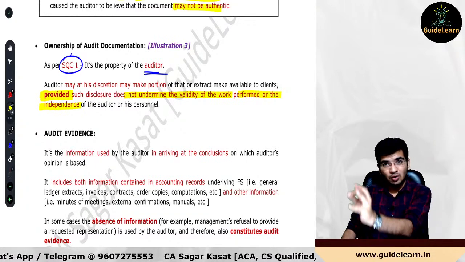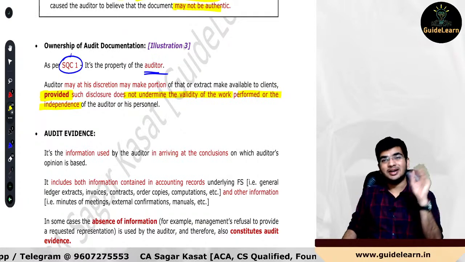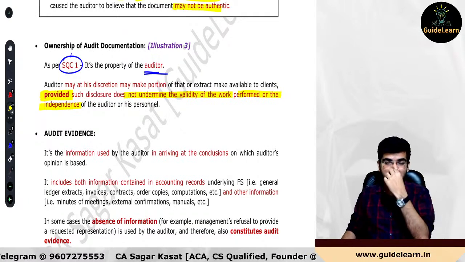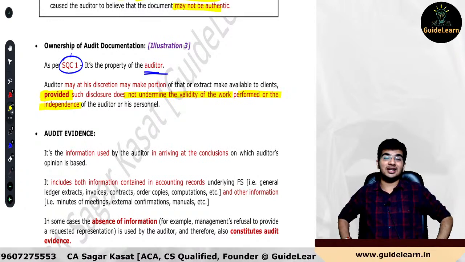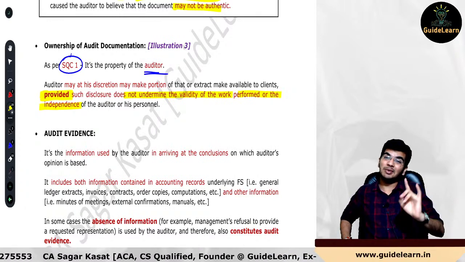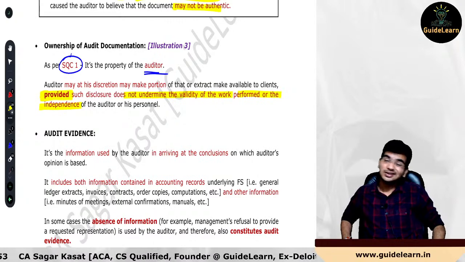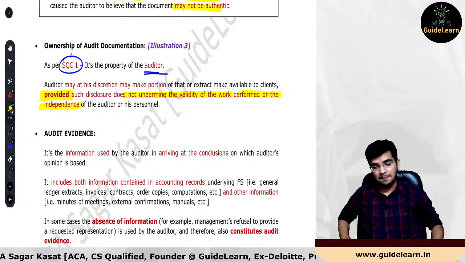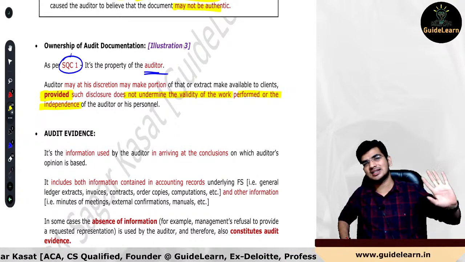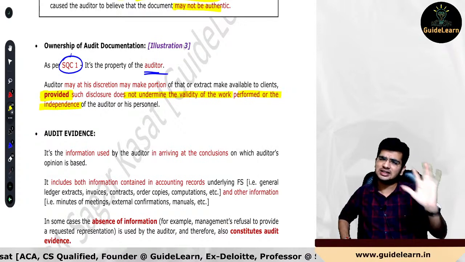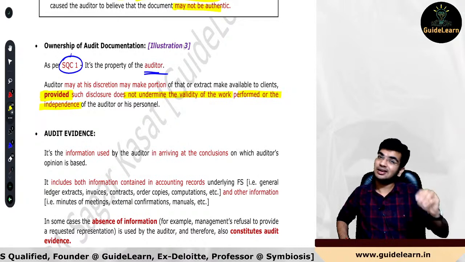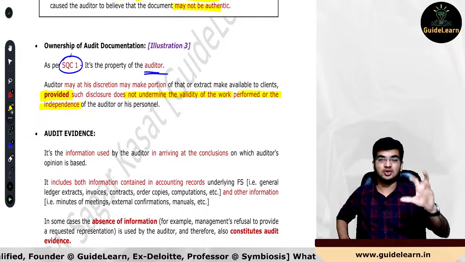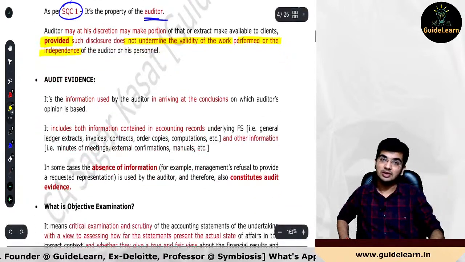So ideally the validity of work should not be undermined. Undermined means lowered. And the second, it should not undermine the independence of the audit partner or engagement team personnel. Okay, if these two conditions are satisfied, obviously the auditor at his discretion can make available the work papers to the client. I hope you are absolutely clear.